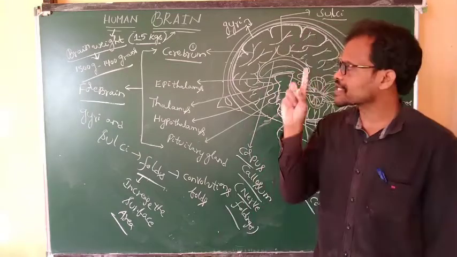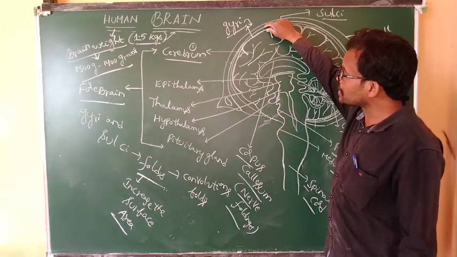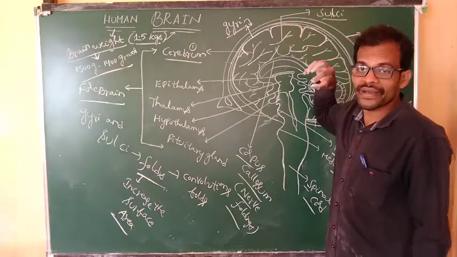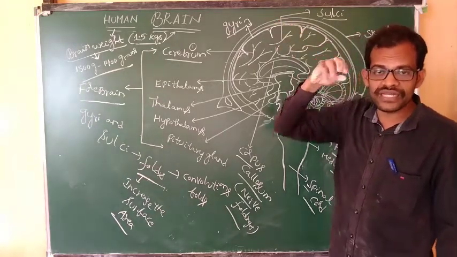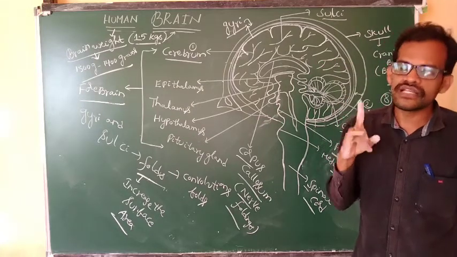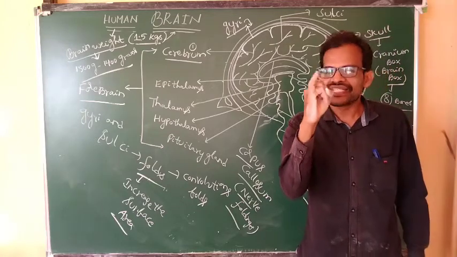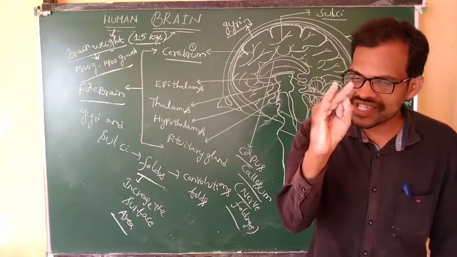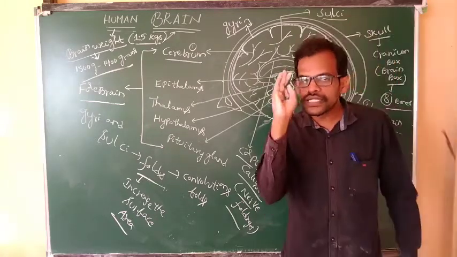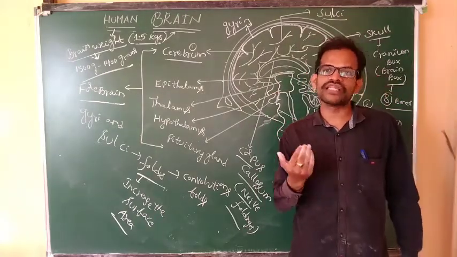The brain is protected by the skull, and also the brain is covered by three membranes. These three membranes are nothing but meninges, the protective layers. The first outer layer is the dura mater. The second, middle layer is the arachnoid mater. The third layer is the pia mater.